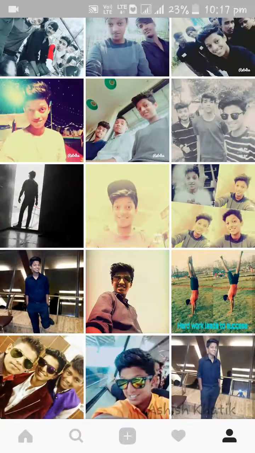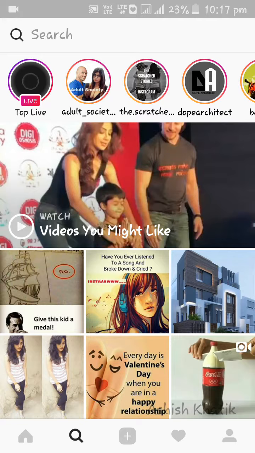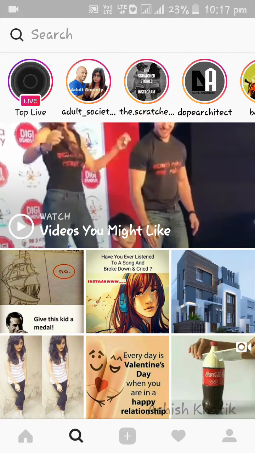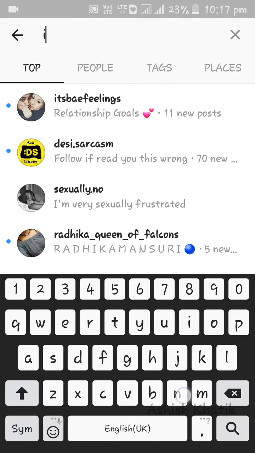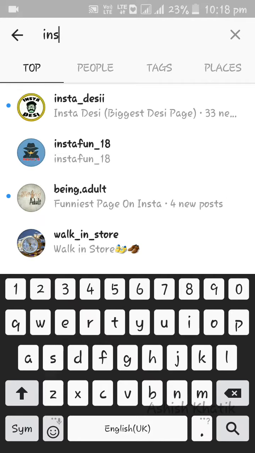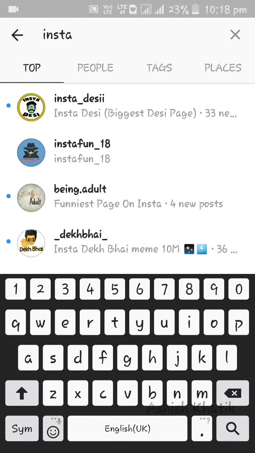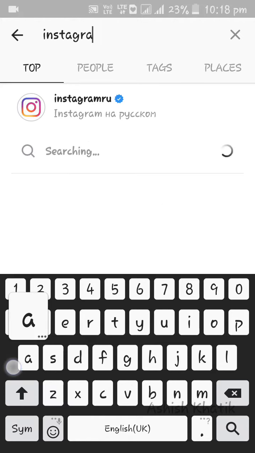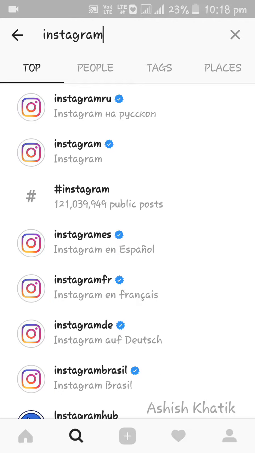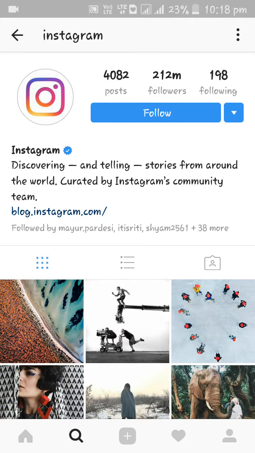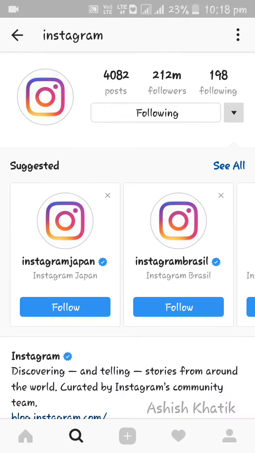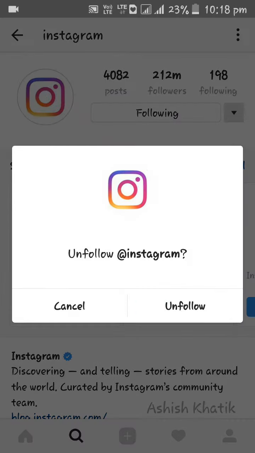The second step is to open the search option. Then we have to search for some famous celebrities. It could be anything. I will search for Instagram. Here we are. Now we first have to follow Instagram, then unfollow.